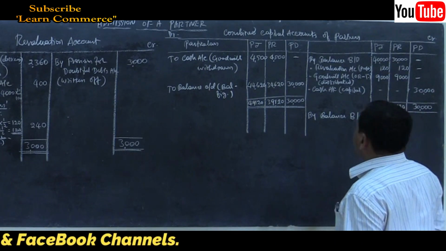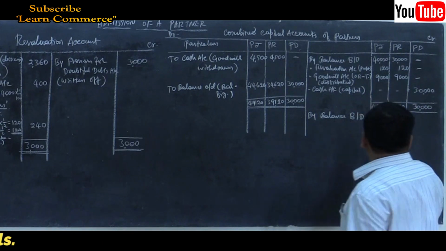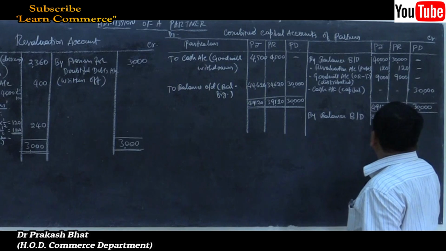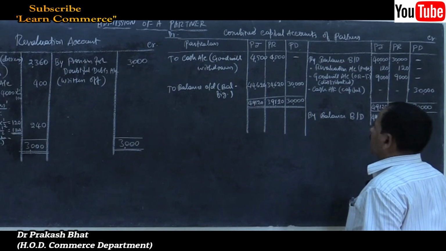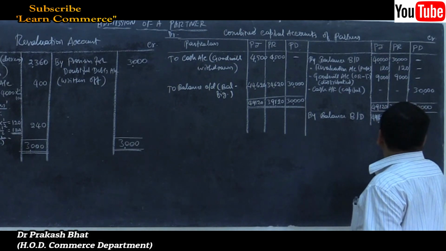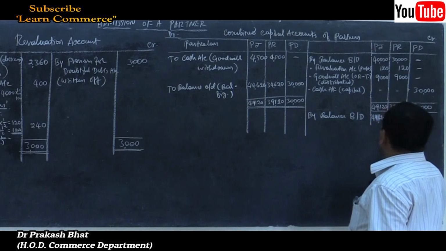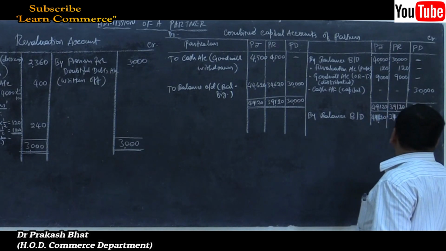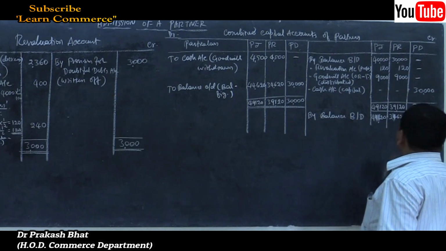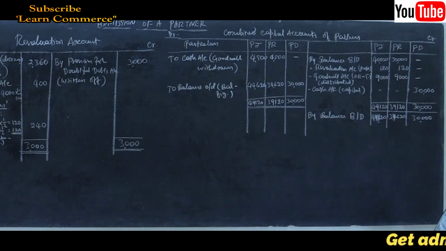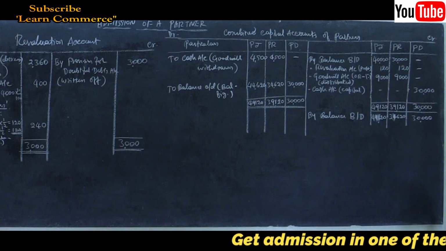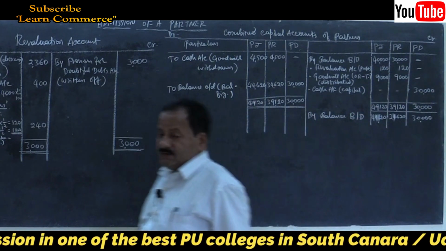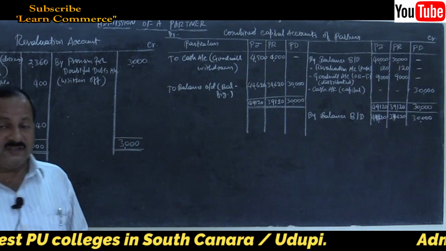44,620, then 34,620 and 30,000 by balance brought down. That's done. Step 2 is over.